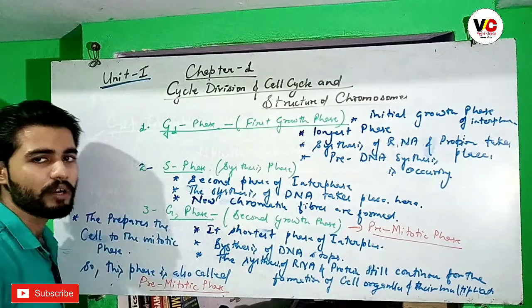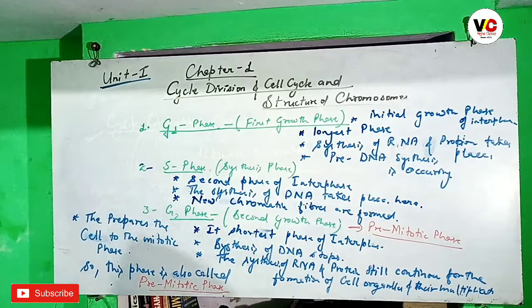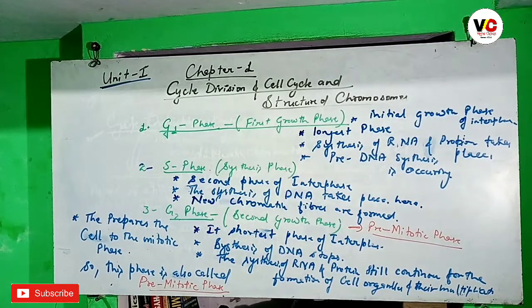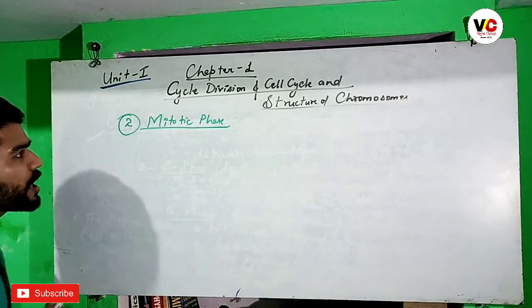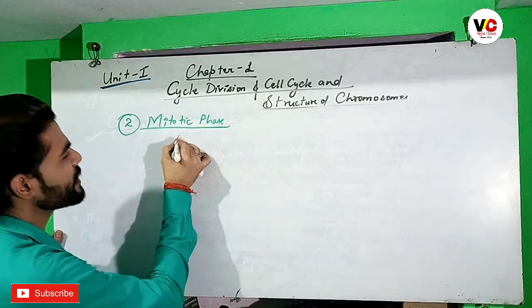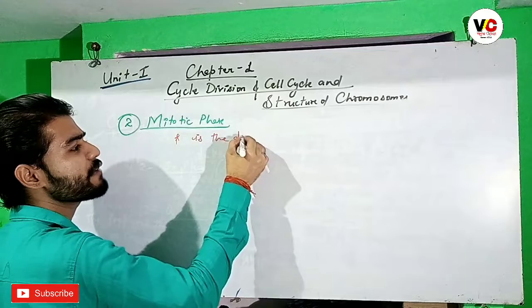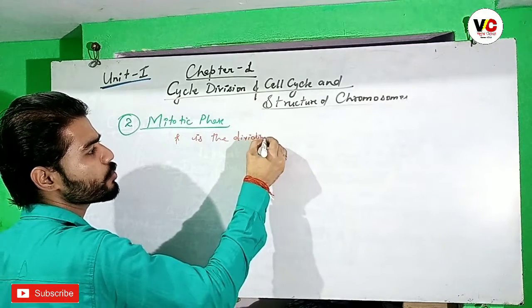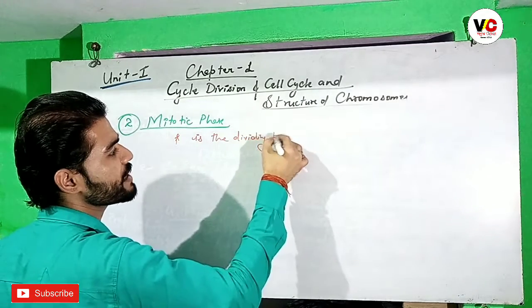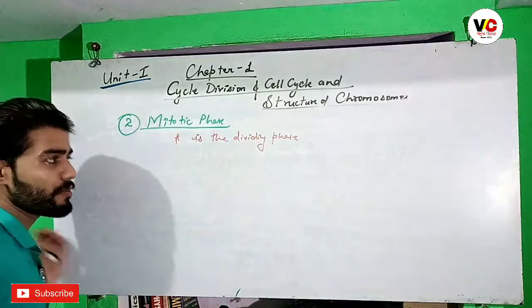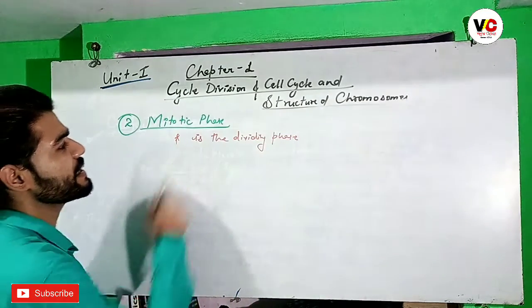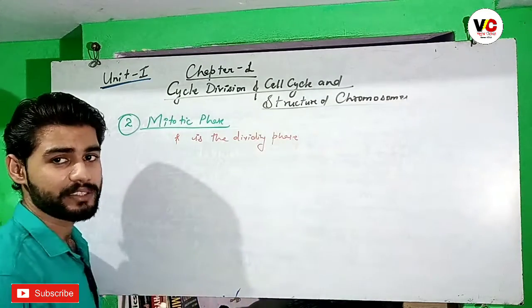So next, moving forward, is the mitotic phase. The mitotic phase is the dividing phase. As we said earlier, it is a dividing phase, so we can write it here. The first point is the dividing phase.